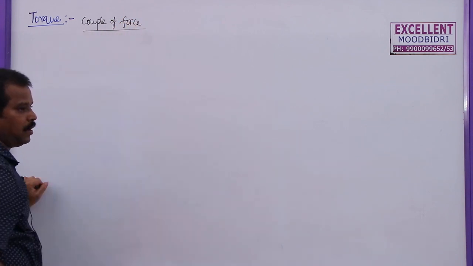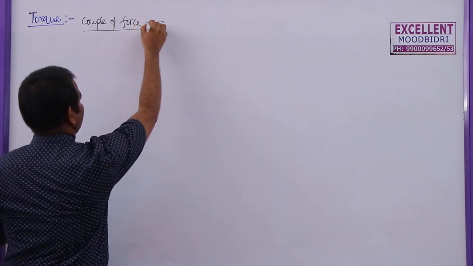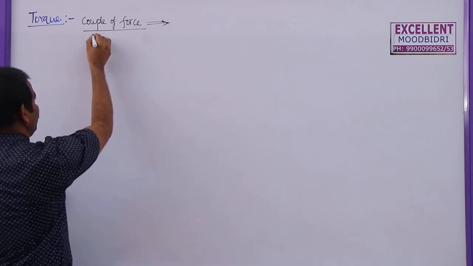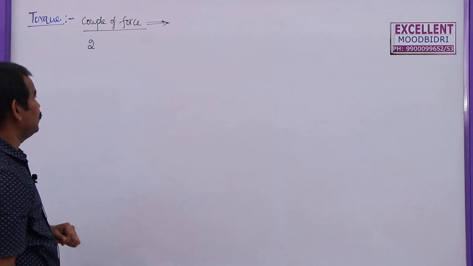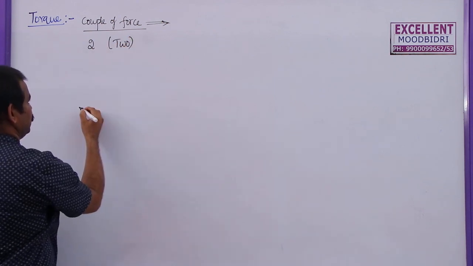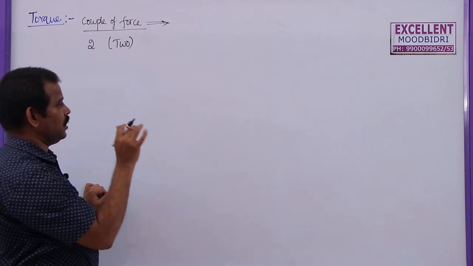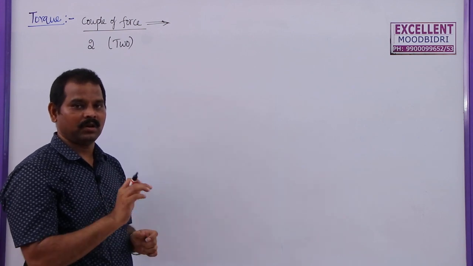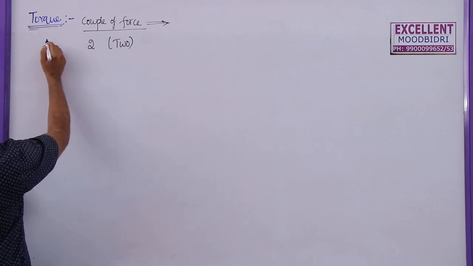So what is a couple of force here? Couple means we know these are two forces, not one force. These two forces are acting on a body to rotate the body. Why? Because a single force can move a body, but a couple of force can rotate a body. That couple of force we call torque, another name given to this.